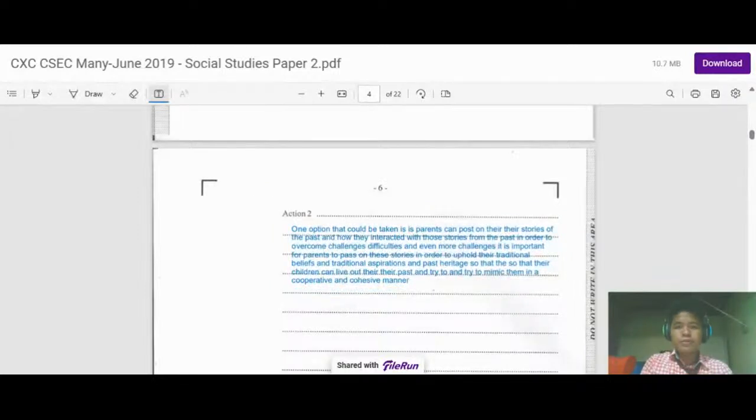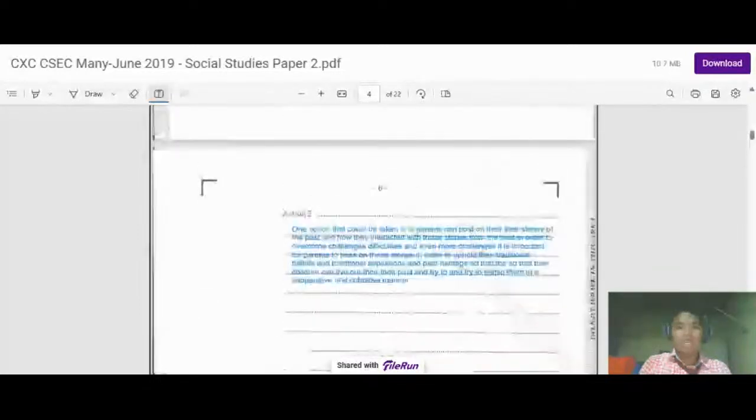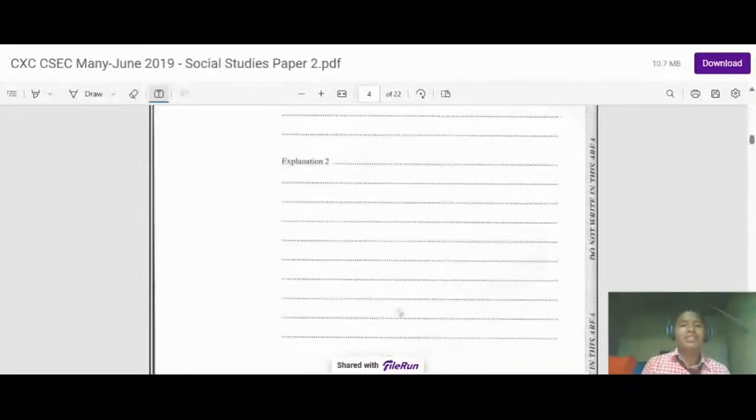So moving forward is the explanation. So why storytelling? How can it be effective, and why is storytelling effective?